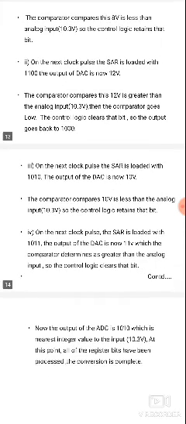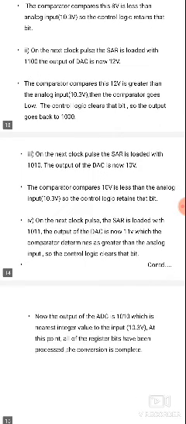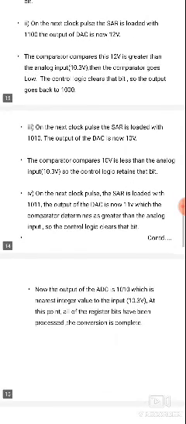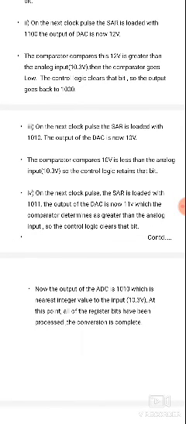If the analog input is high compared with the DAC output, the comparator indicates a high bit, and only then is the SAR retained and the clock pulses incremented. Here the comparator status is low, so the control logic clears the bit and the output goes back to 1000.